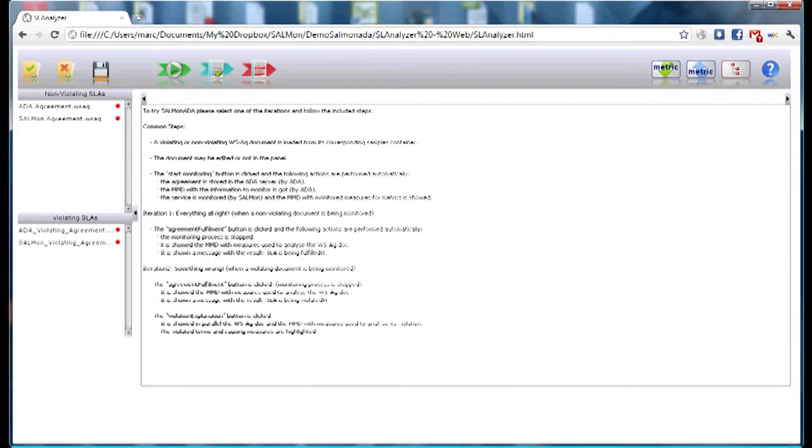The first step consists of loading a WS agreement document. In this case, we will open a preloaded document shown in the left panel, particularly an SLA of ADA, which, as explained previously, is the service that gives to SALMonADA the analysis capabilities.